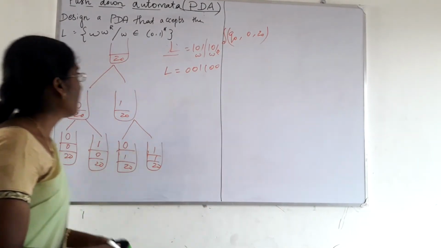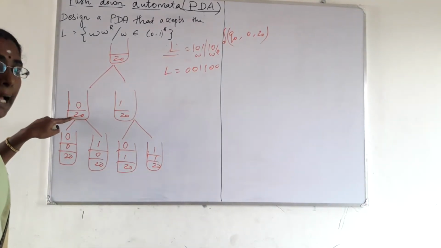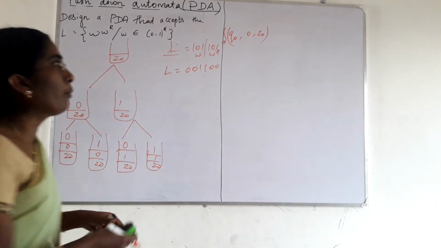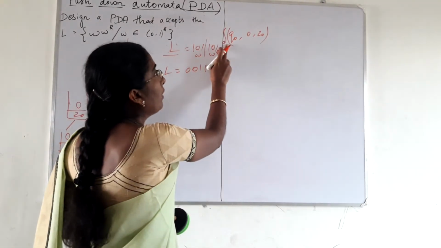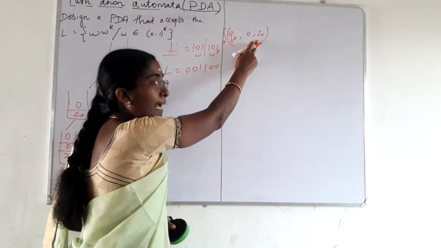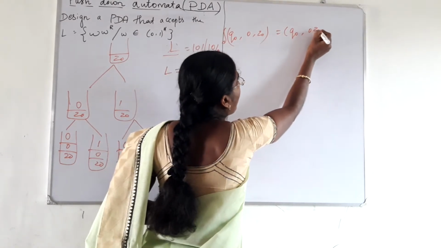The first transition is for this particular operation with top of the stack as Z0. If you are pushing the symbol 0, how will we write the transition? Q0 reading the input symbol 0 with top of the stack as Z0 leads to Q0, comma 0 Z0.